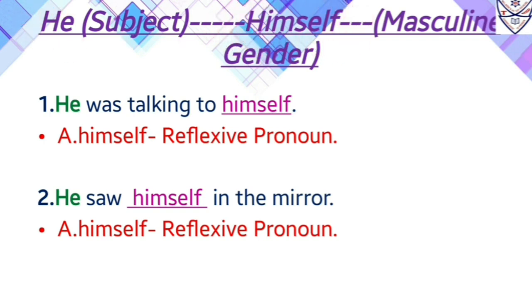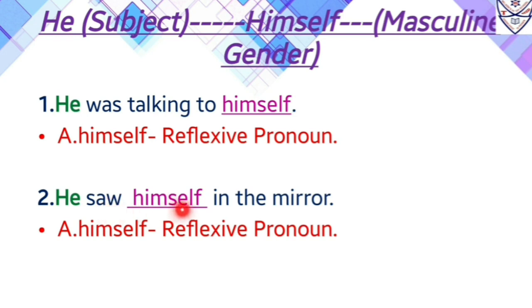Himself can be used only for the masculine gender. Let us start with the examples given below. First one, he was talking to himself. Now in this sentence, the starting of the sentence is with a pronoun, and that pronoun is he. He is a pronoun which is used as a subject. Now for reflexive pronoun, with he we will use himself. With he, himself is used as a pronoun, and before this himself there is a verb, and that verb is was talking. So himself is a reflexive pronoun in this sentence.